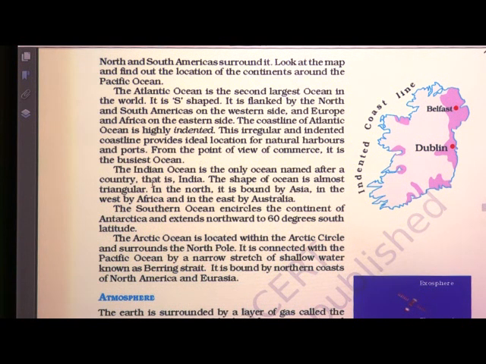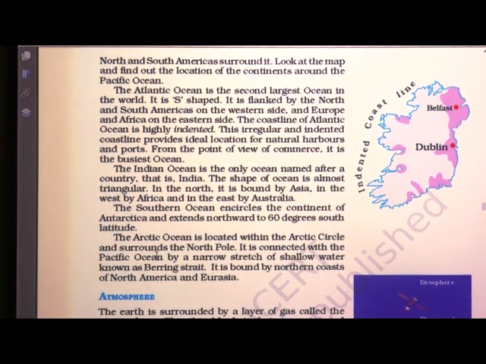Then third one is Indian Ocean, that is named after our country India, and it is triangular in shape. It is bound by Asia in the north, by Africa in the west and in the east by Australia. Then comes the Southern Ocean, which encircles the continent of Antarctica and extends northward to 60 degrees south latitude.